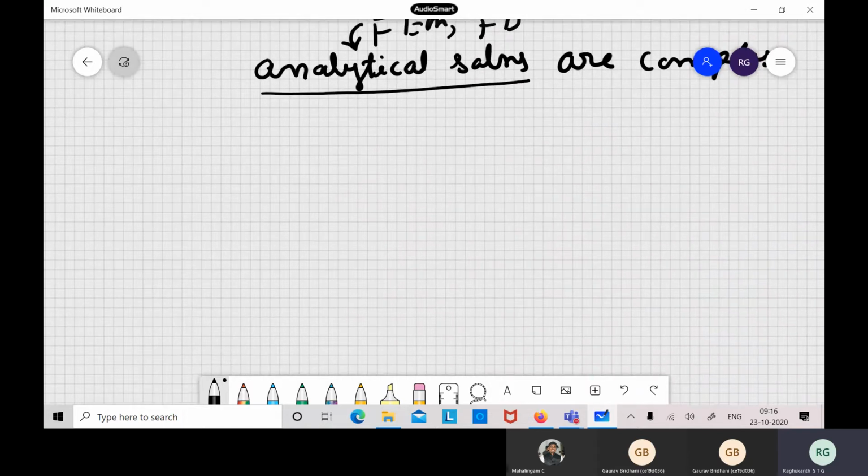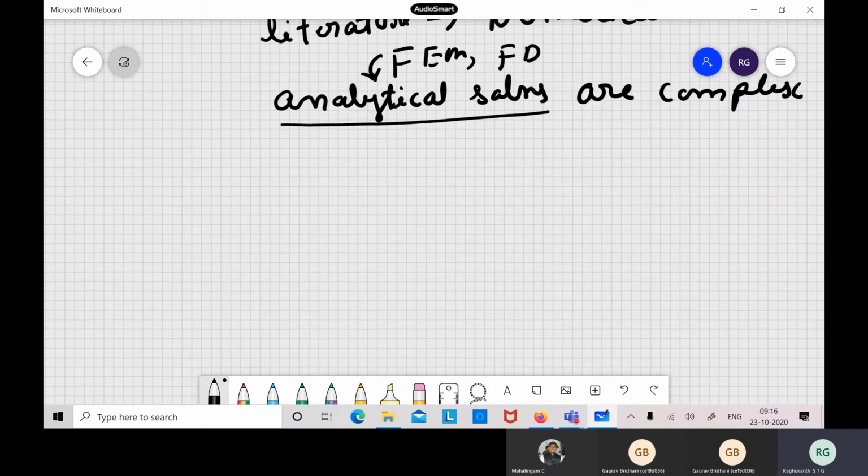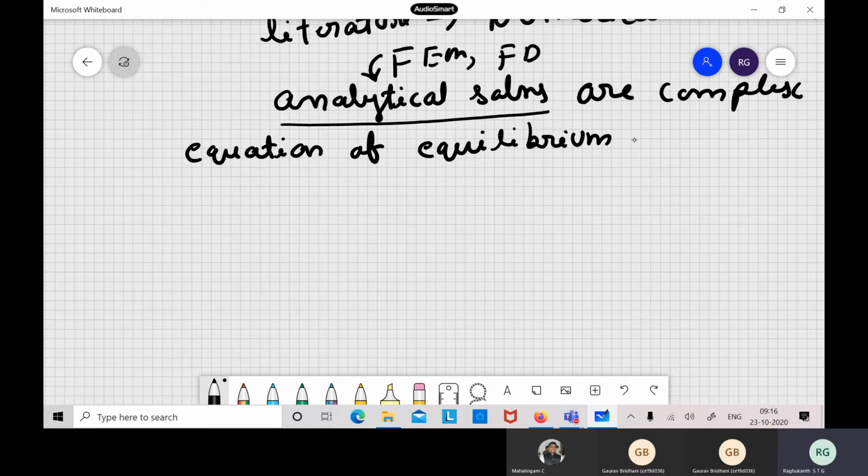Okay. So now let us see how to derive the analytical solutions for shells, and what is the equation of equilibrium also. Of course, we have several limitations, but what is the equation of equilibrium, at least to start, of a shell. As I already told, a shell is a very, very complex kind of thing. It is not possible to derive these equations for all kinds of shells.